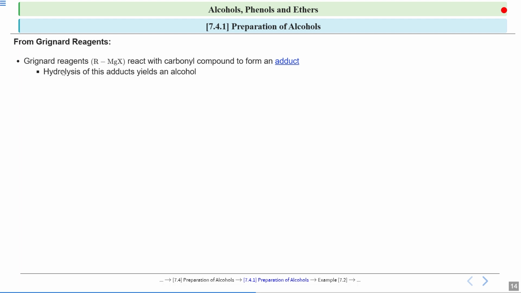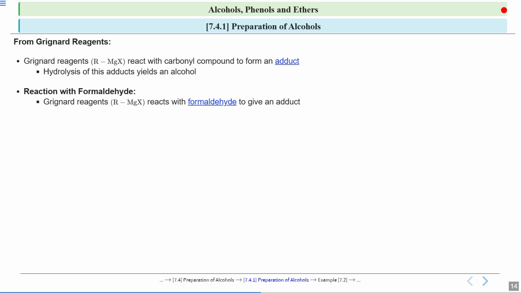Hydrolysis means, hydro means water, lysis means breakdown. So whenever you are breaking any compound using water, it is hydrolysis. So first an adduct will be formed and then there will be hydrolysis of this adduct. First we are doing the reaction with formaldehyde. Your Grignard reagent RMgX will react with formaldehyde and it will give an adduct. That means there will be an addition product of formaldehyde and your Grignard reagent. And hydrolysis of this adduct gives a primary alcohol. So whenever you are using formaldehyde, it will give you a primary alcohol.